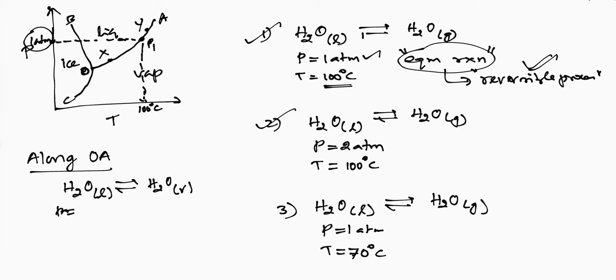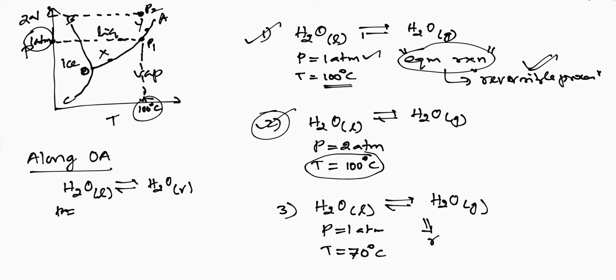Right? Now see here, second example, H2O liquid and H2O vapor I have given with a reversible arrow. So it is a reversible reaction right now. Now listen, what I did here, I am keeping temperature the same and increasing the pressure. If you increase the pressure to 2 atmosphere, then you will get a point here, P2. This point is not on the curve OA. It means the system is not in equilibrium. So this reaction is simply a reversible reaction.